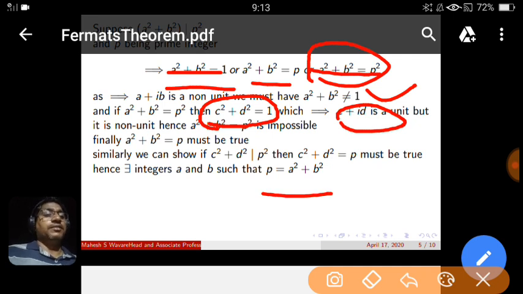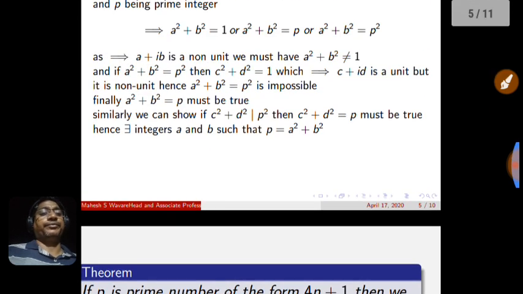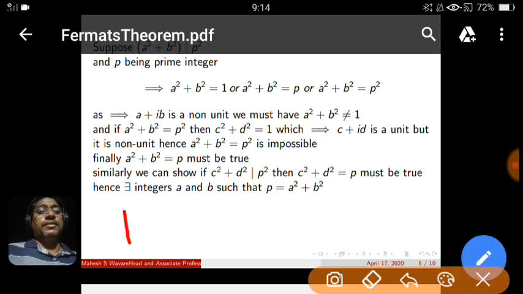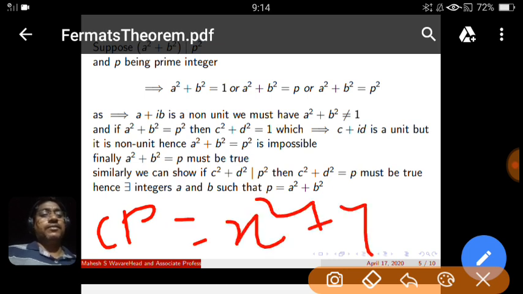In a similar manner, we can show that if c square plus d square divides p square, then c square plus d square is p. It is neither 1 nor p square, in the same manner. And thus we have proved that if your prime number has this pattern, with c and p having greatest common divisor 1, then this p is always written in this form.